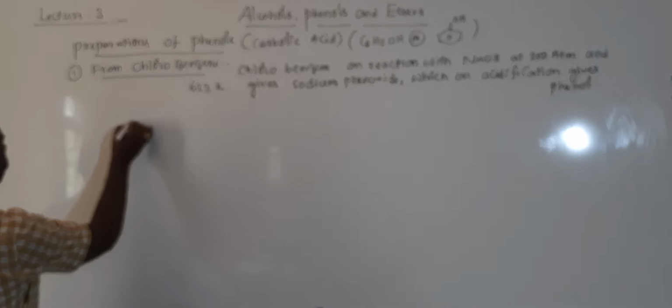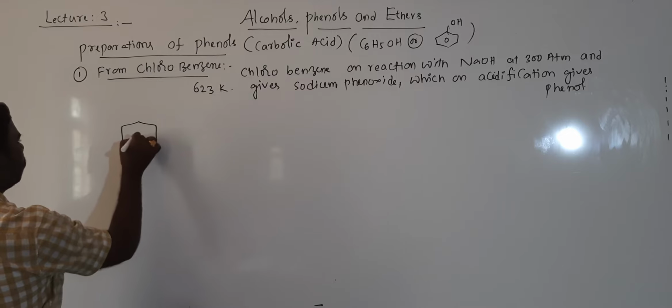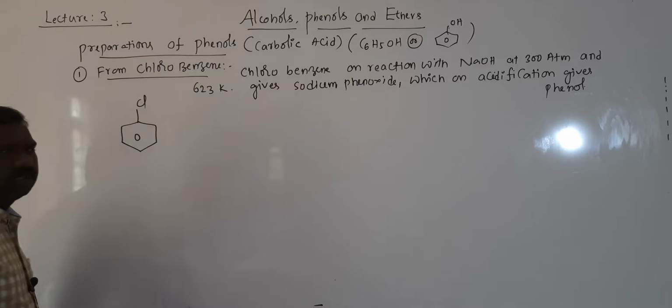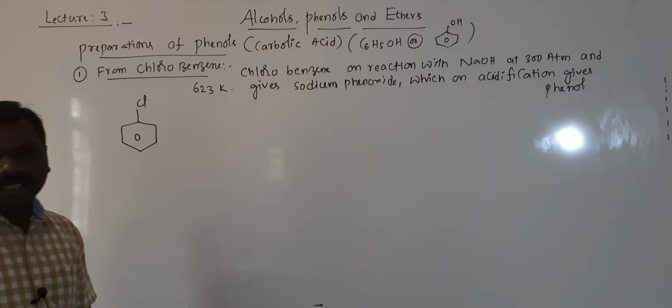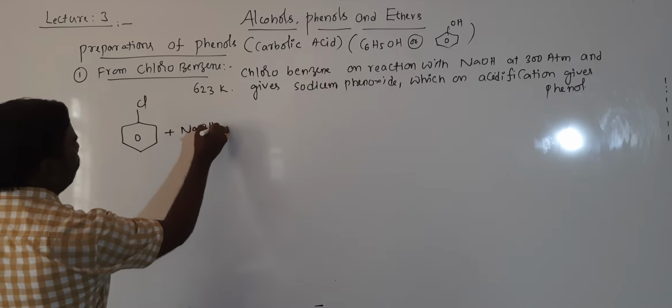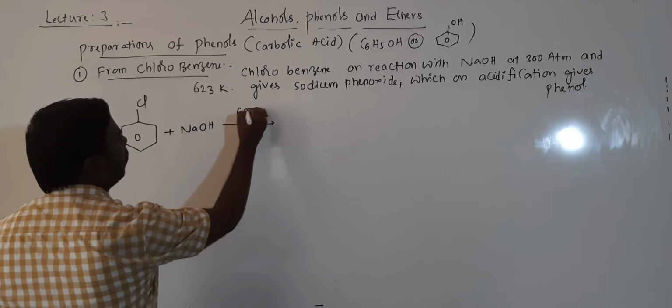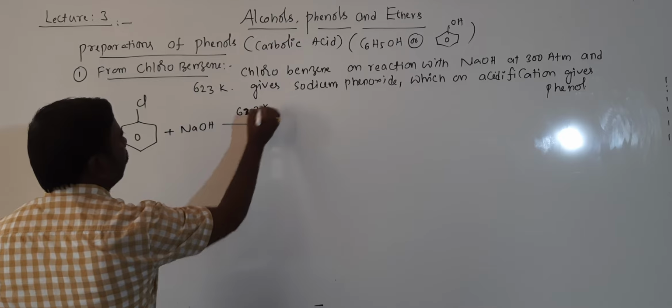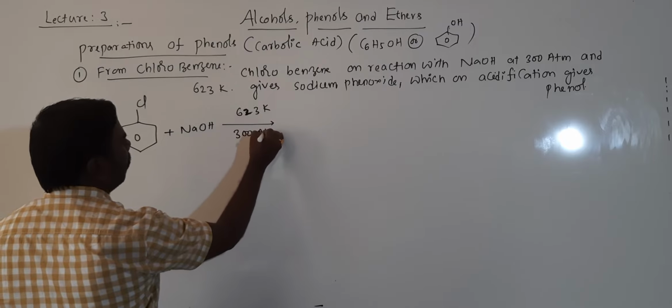Now the equation is chlorobenzene, it is treated with NaOH at 623 Kelvin temperature and 300 atmospheric pressure. Then OH will be substituted on the benzene ring, giving O minus Na plus.